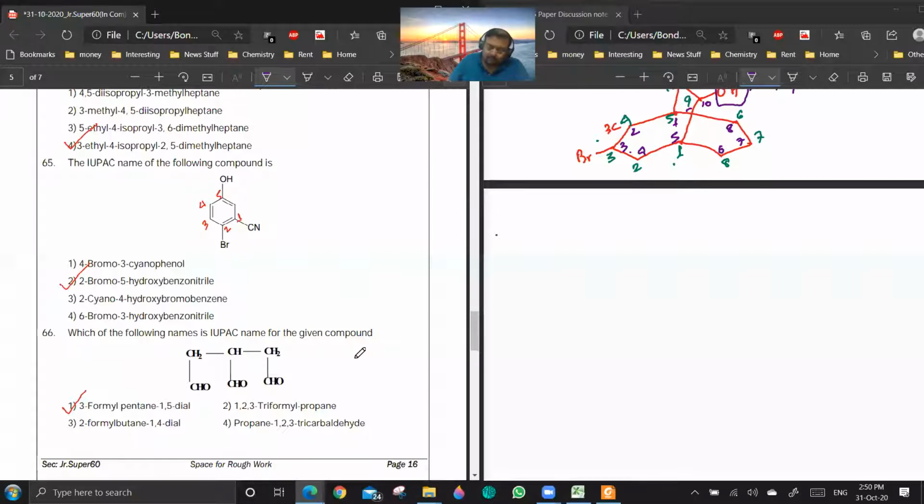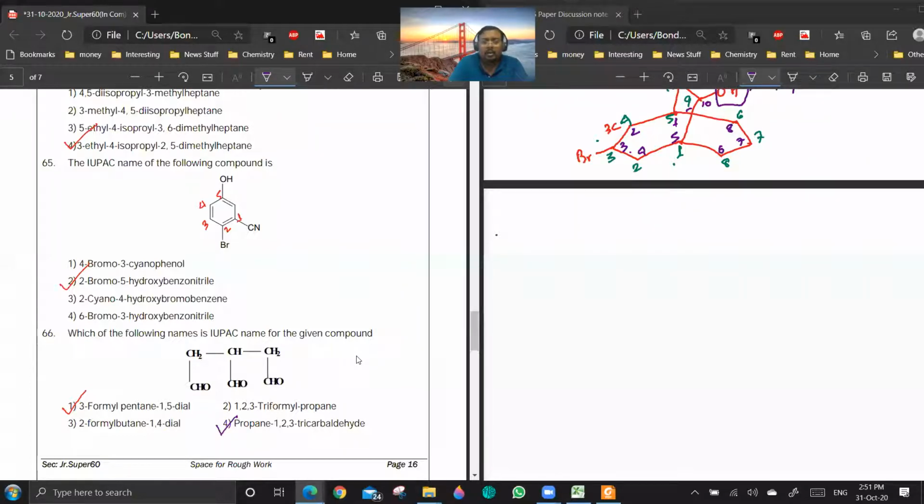Propane 1, 2, 3 tricarbaldehyde. It should be 1 only actually. Sir, it should be both actually. Yes, 1 as well as 4. That I will suggest for key change. Because you see, CHO is not a chain terminating group, sir. Then only option 1 will be accurate among the options.